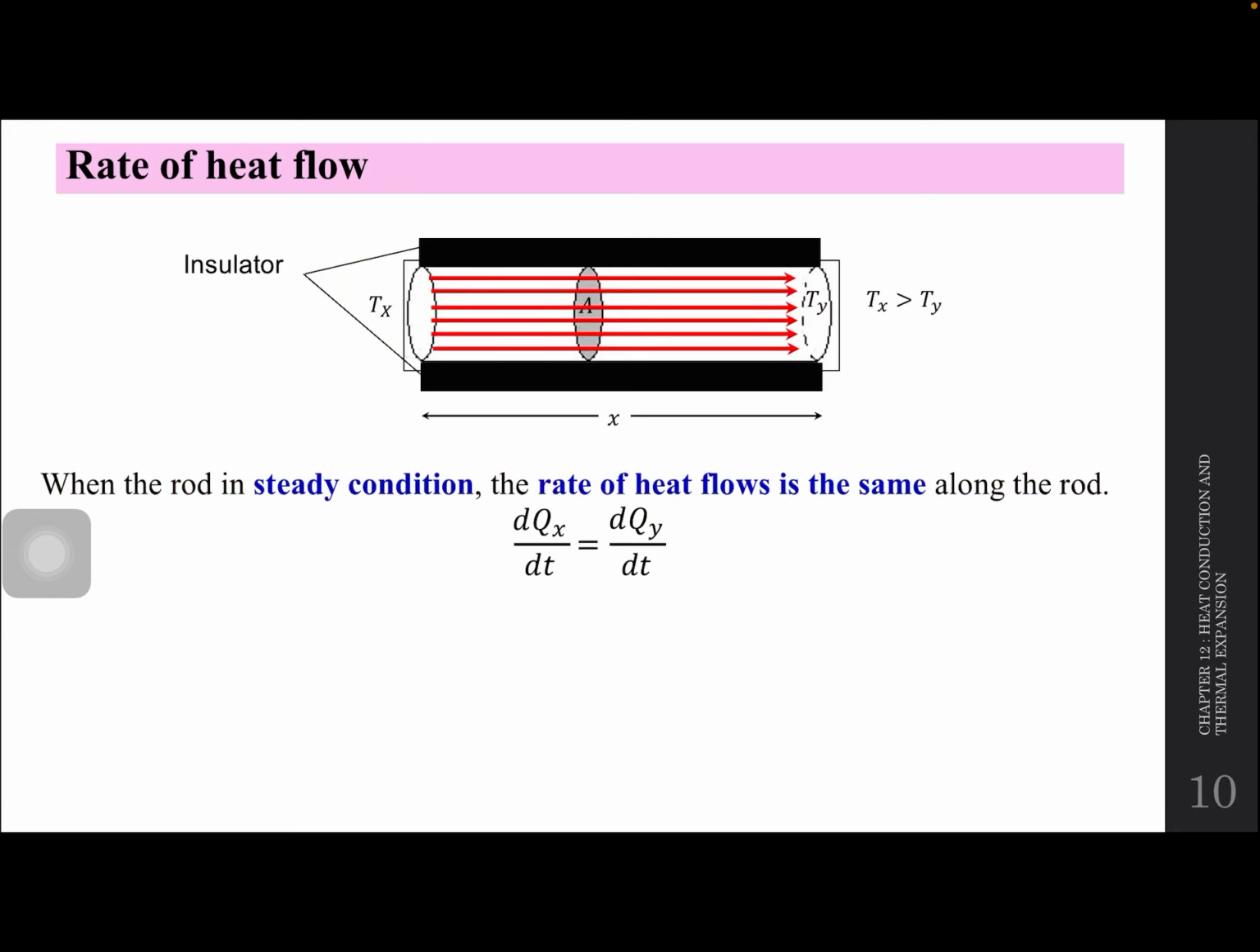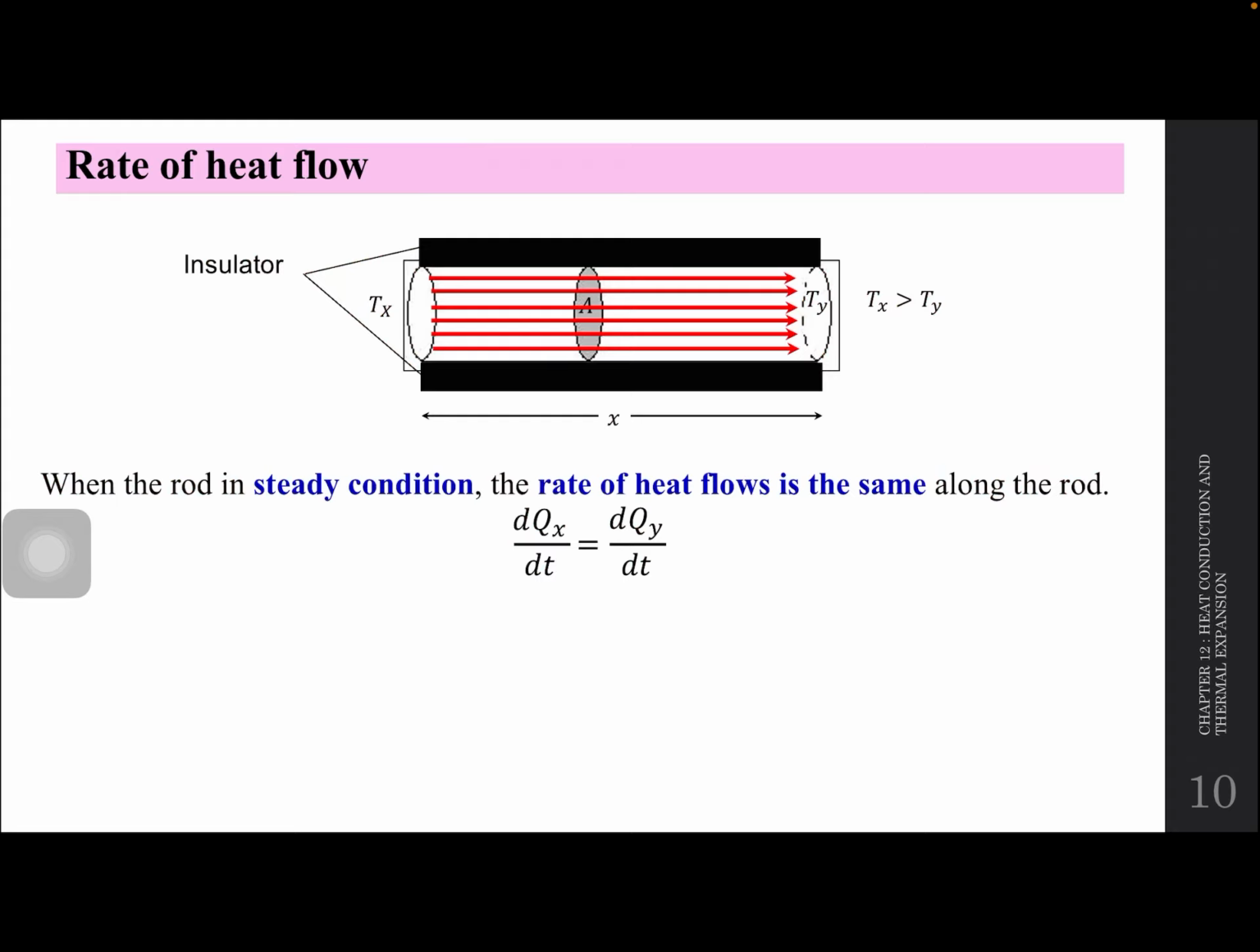When the rod is in steady condition, maksudnya case kita adalah bila dua objek bersentuhan. Okay, contohnya macam tadi, katalah sudu awak letak dekat air 3-in-1 awak. Okay, 3-in-1 awak buat air panas, dia letak, after some time sudu awak panas. Sudu awak panas. Kenapa panas? Sebab heat energy from the drink is transferred to your spoon. Okay, so bila dalam steady condition, the rate of heat flow is the same along the rod. So case kita dua sahaja, dua je.